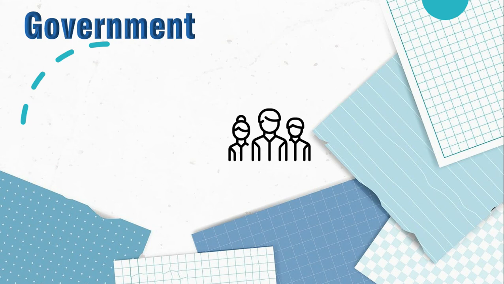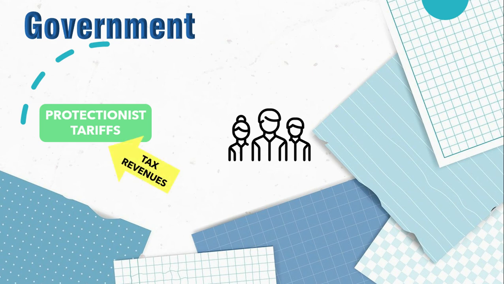Lastly, this is how protectionist tariffs affect the government. The tariffs give tax revenues to the government, and consumers are benefited through it because the government may spend those revenues in public health or education.